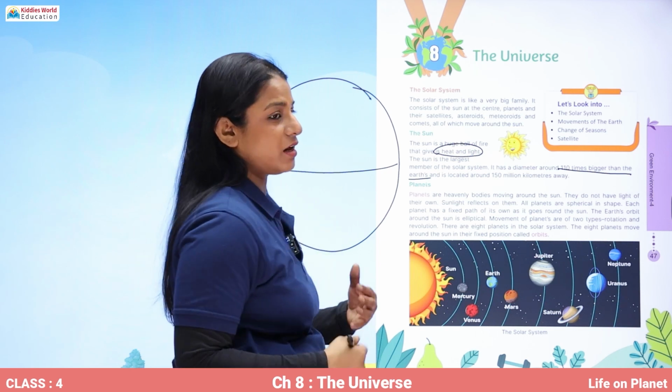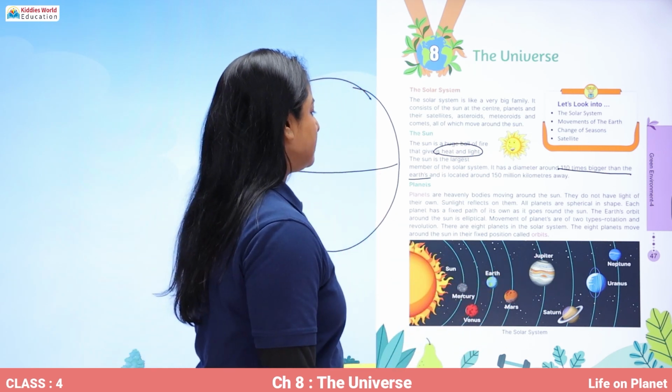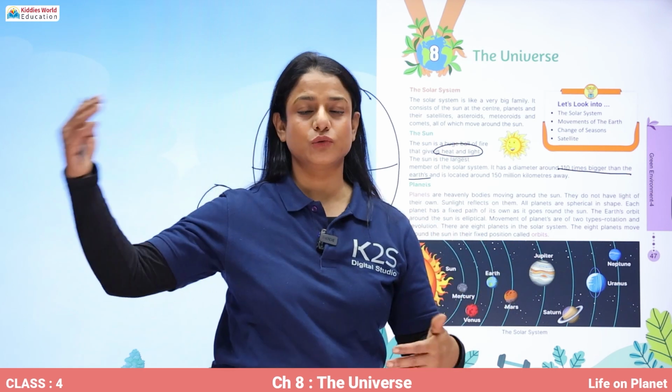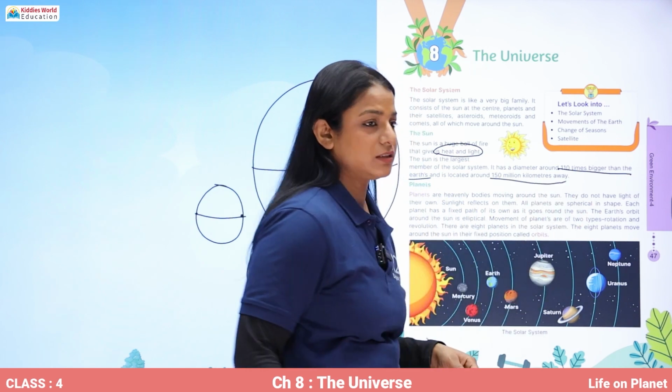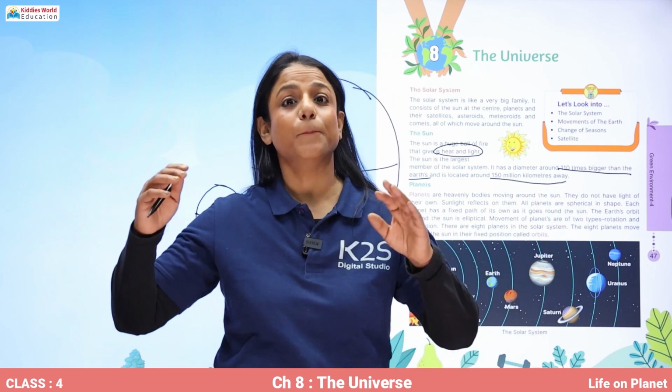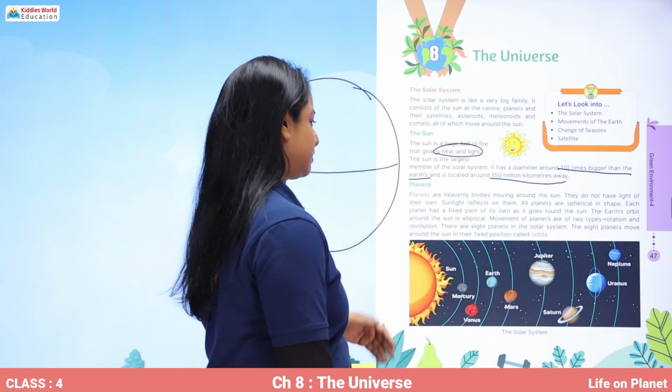So just imagine how big our sun is. And the distance from the Earth to the sun is 150 million kilometers. So the sun is 150 million kilometers away from Earth.